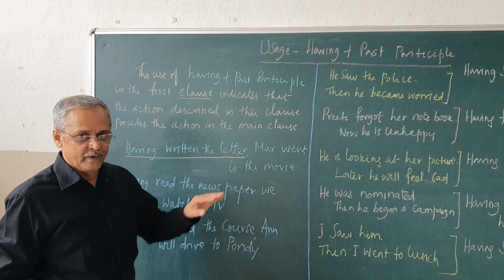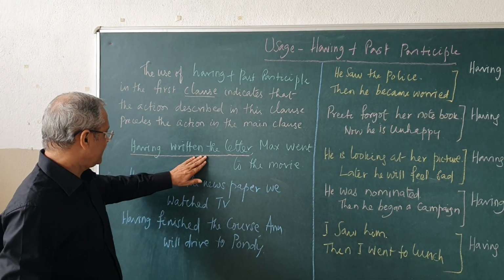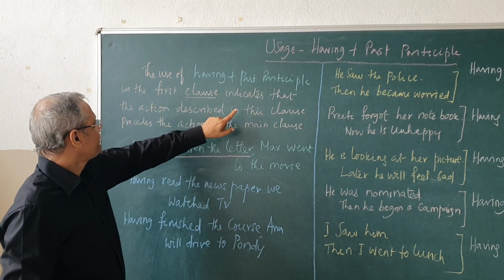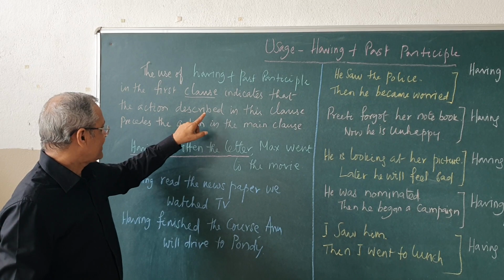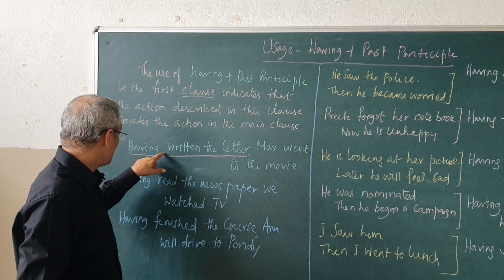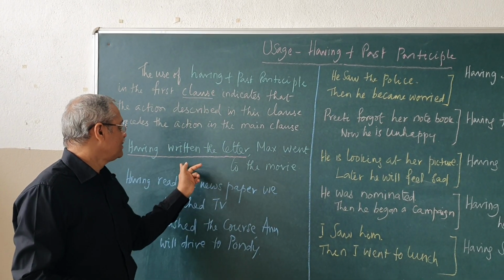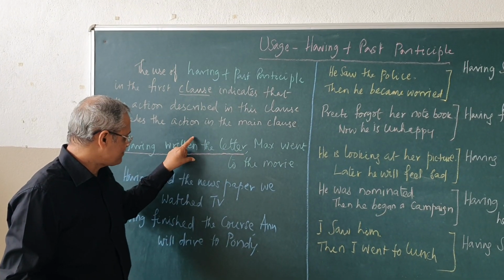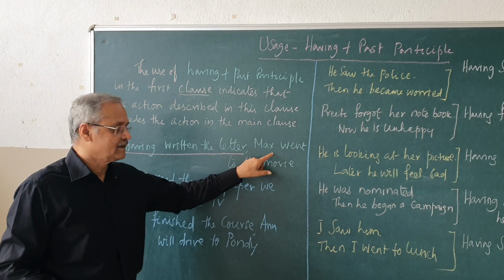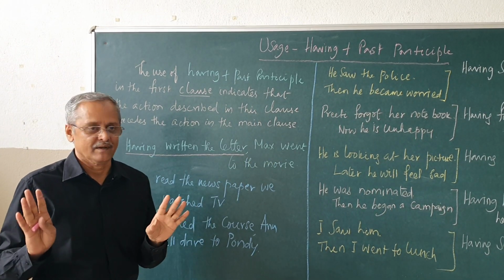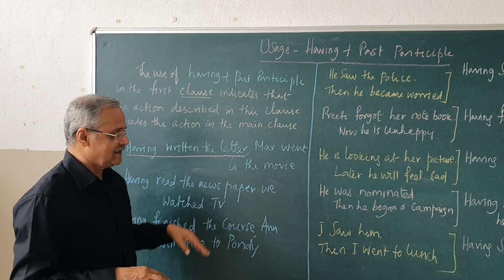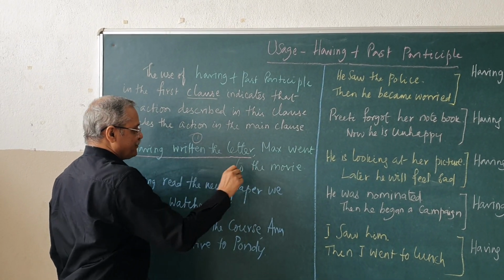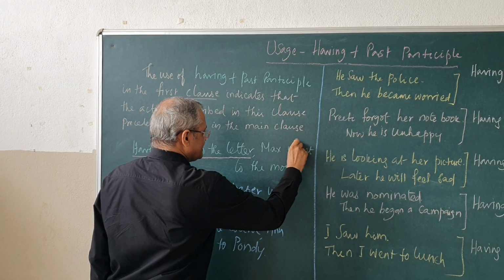Max went to the movie. There are two clauses here. This is one, this is the second one. So, what are they telling here? The action described in the first one precedes the main clause, so that this action takes place before the second action. That is simple. Having written the letter is the first action. Went to the movie is the second action.